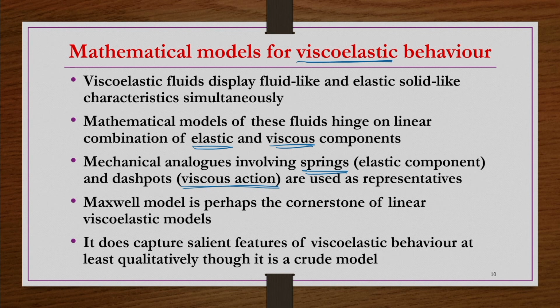It does capture salient features, though it is a crude model. So, first we see this Maxwell model, where we have the linear combination of viscous nature and elastic nature, represented by the dashpot and the spring component, respectively.